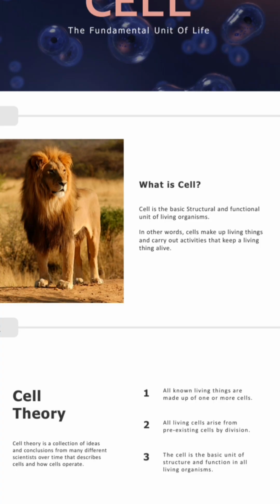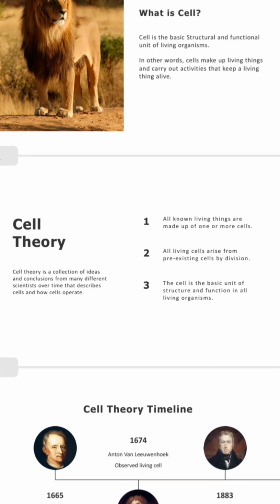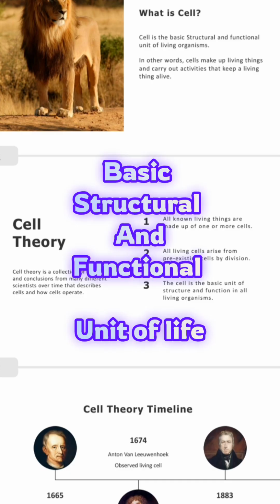Cells make up living organisms, cells make up living things and carry out activities that keep a living thing alive. Are you with me? So that's that for the cell. I don't think you need more explanation on this. So literally every living organism is made up of what? Of cells. There's no living organism on earth that is not made up of cells, because the cell is the very first thing, and is our basic structure and function. So that's our unit. Our basic structural and functional unit.